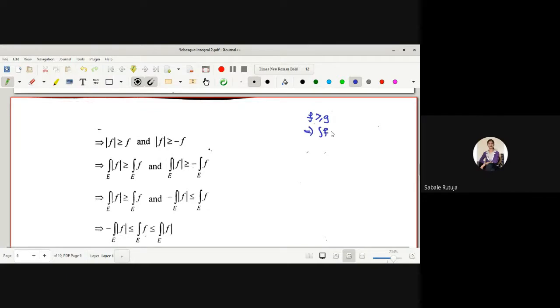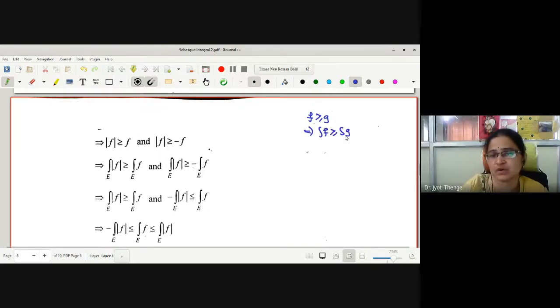Same inequality, this is what we have used. Let us take the integration of both. Now, whether mod f is integrable is already proved. What about minus f? If f is integrable, can I say minus f is integrable? Yes, it is.